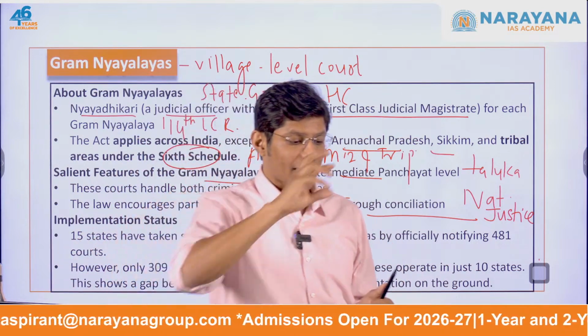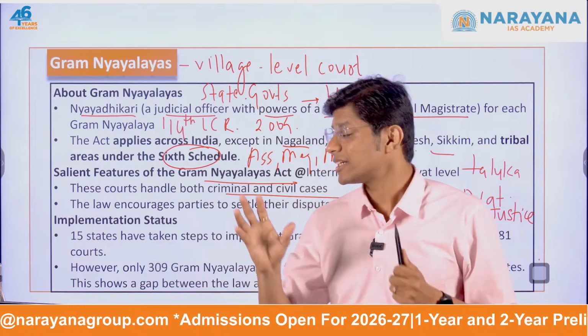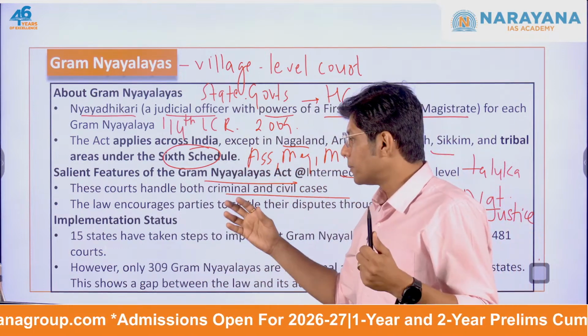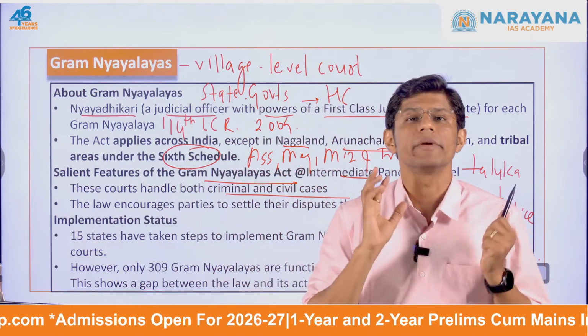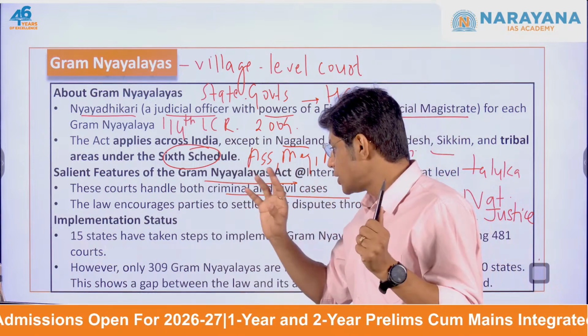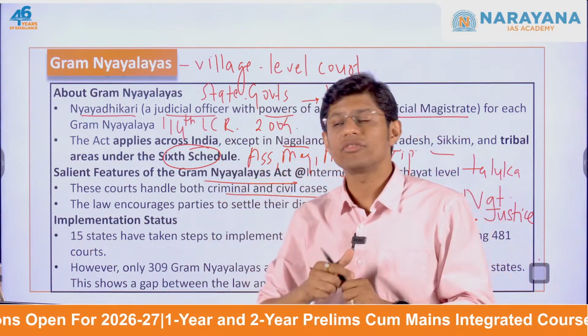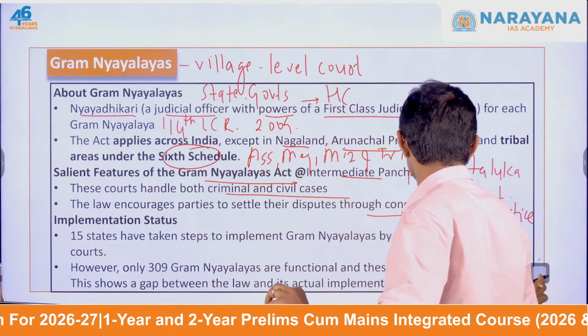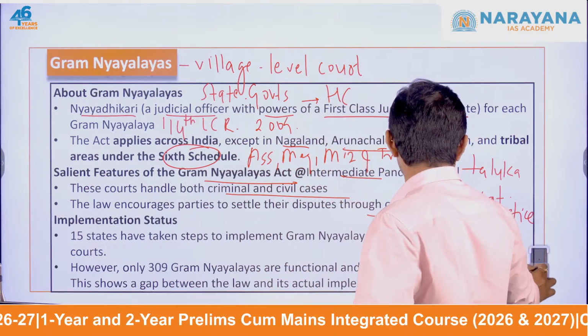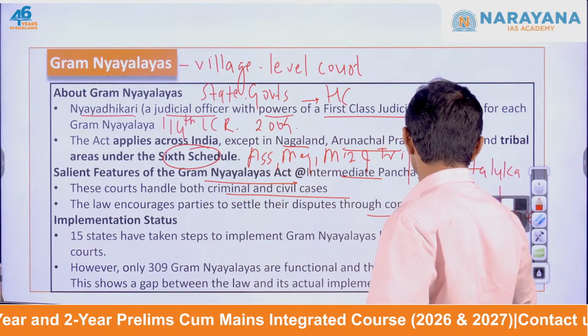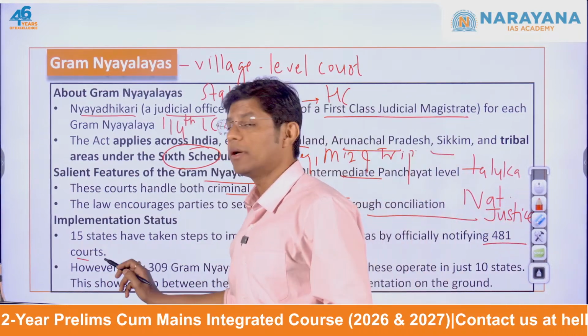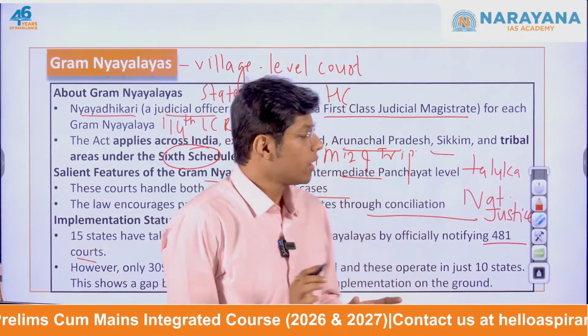If you talk about the characteristics and features, it seems such a noble idea. But the problem is with respect to implementation. Since the law was enacted, 15 states have taken steps to implement Gram Nyayalayas by officially notifying 481 Gram Nyayalay courts.